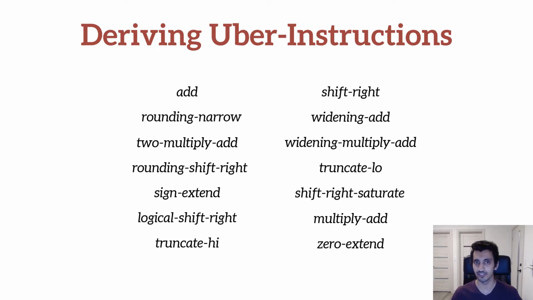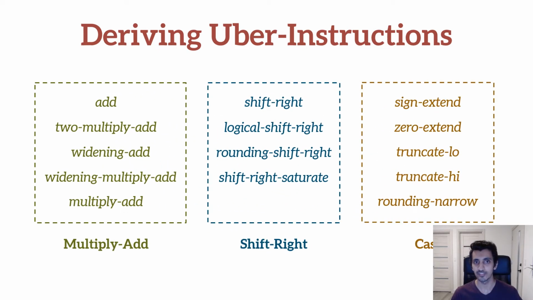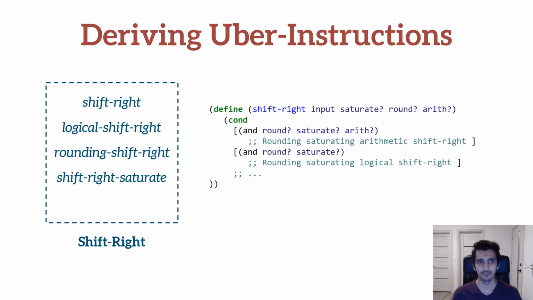Given an instruction set such as this one, we first identify the set of instructions that have similar or overlapping semantics. Then, for each set of intrinsics, we define a single function that implements their common higher level pattern. We refer to this unifying function as an Uber instruction. For example, we can unify all the shift-right intrinsics by defining a single function as follows. This shift-right Uber instruction has flags to specify the optional rounding and saturation to a lower precision, as well as a flag to specify whether we want to compute a logical or arithmetic shift.